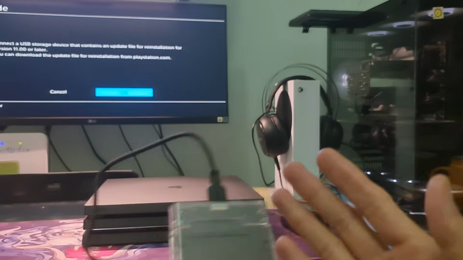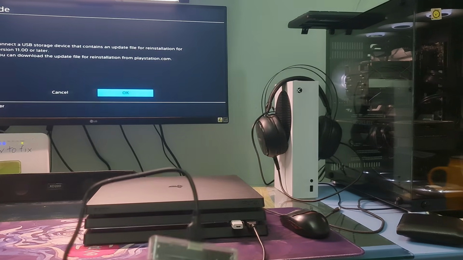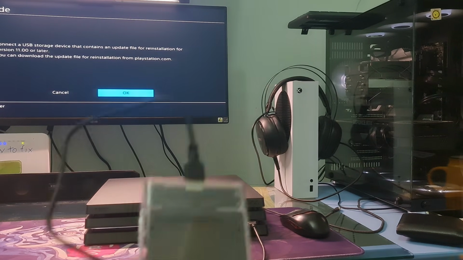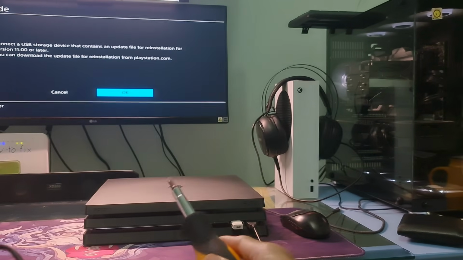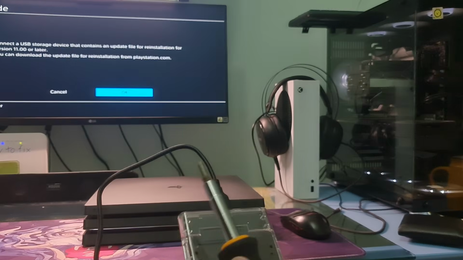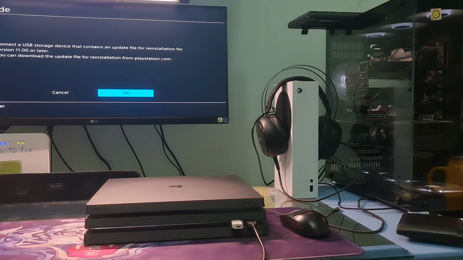Finally, if the problem persists, then try to check the PS4 hard drive health and format it. To do this, we need 1 screwdriver, a computer, 2 SATA cables, data and power, or a USB external hard drive enclosure. For details, please refer to the video linked in the description.